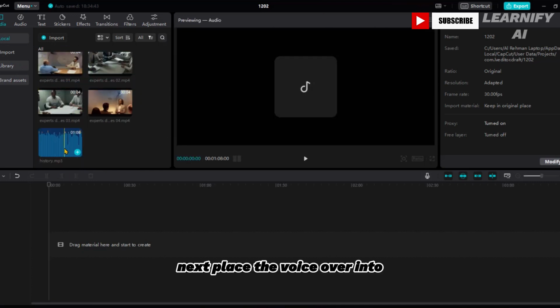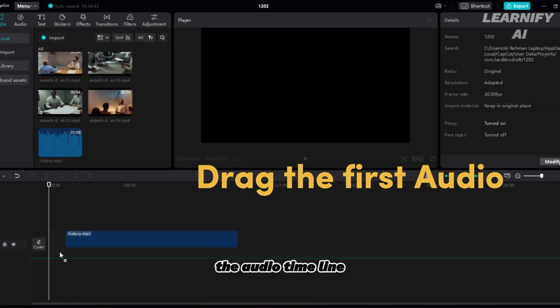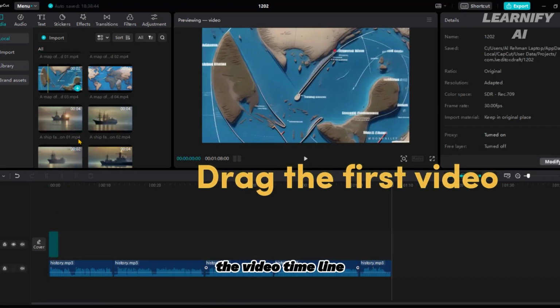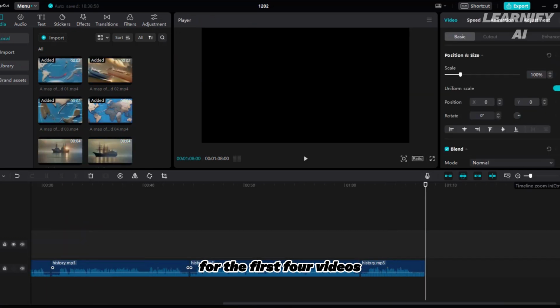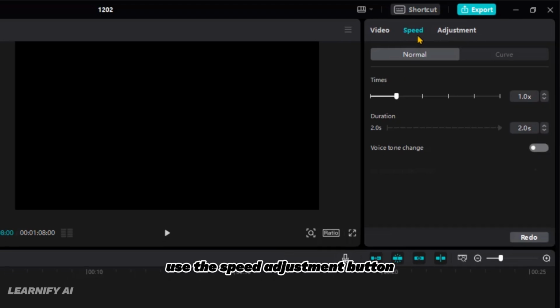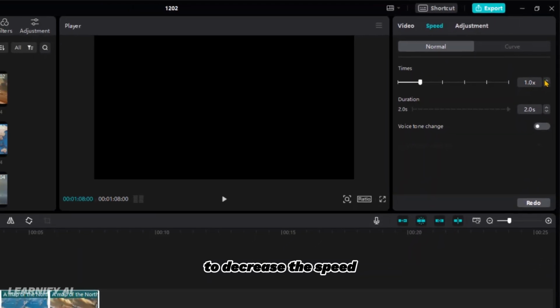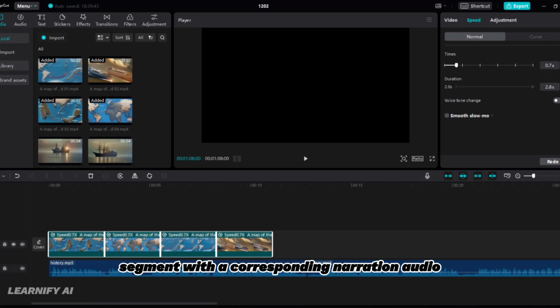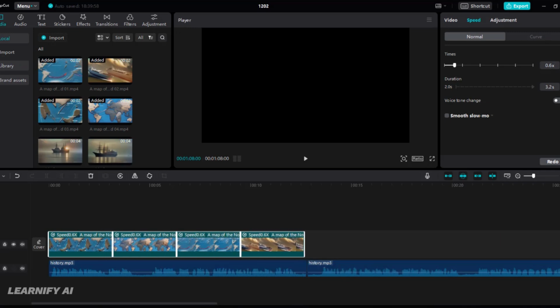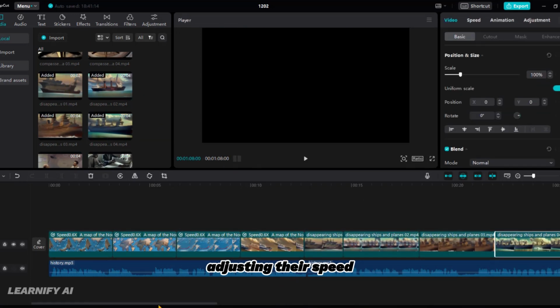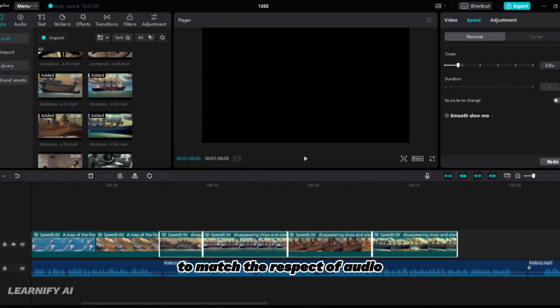Next, place the voiceover into the audio timeline. Then, add the first narration across the video timeline for the first 4 videos. Use the speed adjustment button to decrease the speed. Align each video segment with the corresponding narration audio, ensuring synchronization. Repeat this process for the subsequent narration videos, adjusting their speed to match the respective audio.